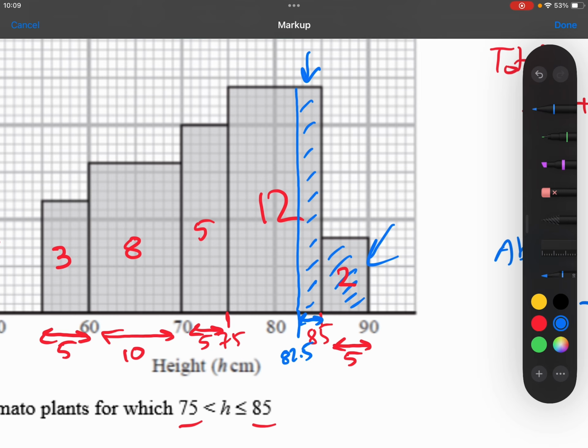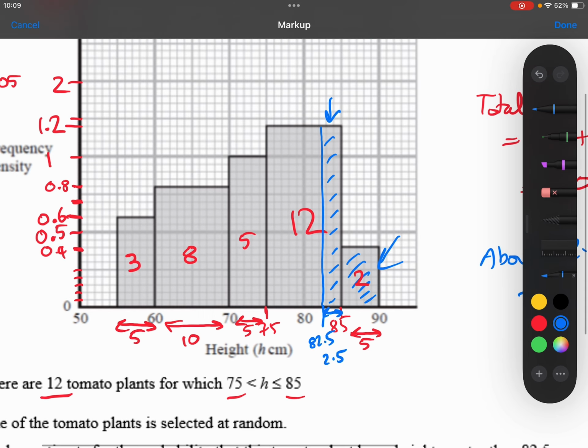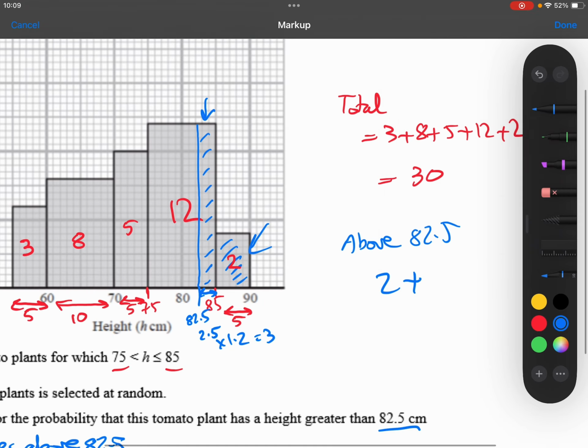The width of the blue bar is 2.5, the difference between 82.5 and 85. The height of that blue bar is the 1.2. So 2.5 times 1.2 is 3, which is the same thing as the quarter of 12.